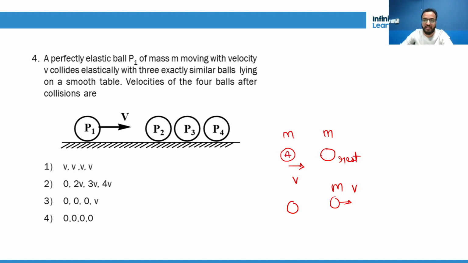Suppose this is A and this is B. So what will happen after collision? B will move like this and A will be at rest. So they exchange their velocity, same thing. So first, when P1 and P2 collide, P1 stops, its velocity becomes 0 and P2 moves with V. Then it collides with P3, it stops and P3 starts moving with V. Then P3 collides with P4. Then what will happen? It will stop and finally P4 will move with V.